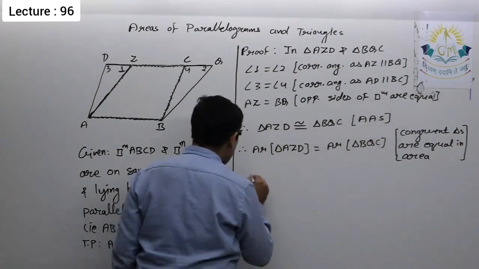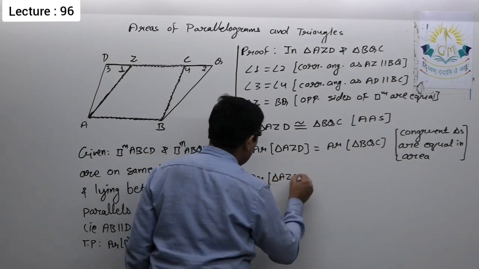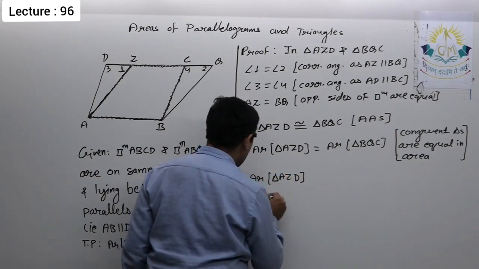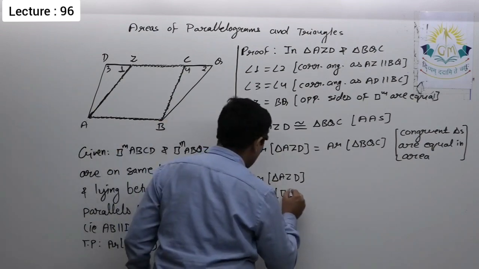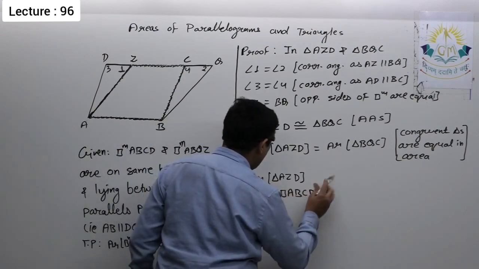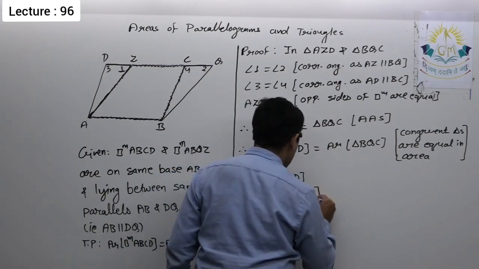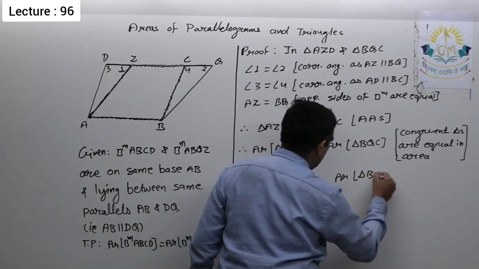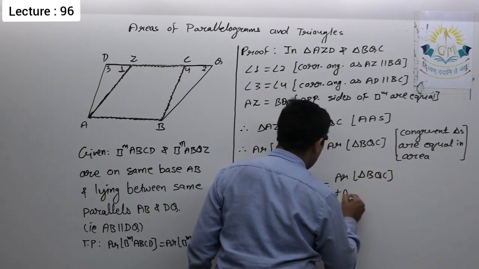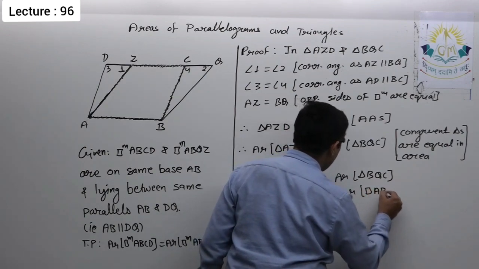Therefore I can write area of triangle AZD plus area of quadrilateral ABCZ is equal to area of triangle BQC plus area of quadrilateral ABCZ.